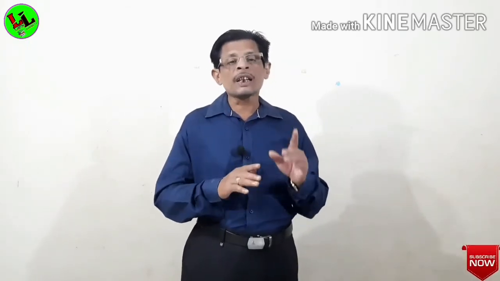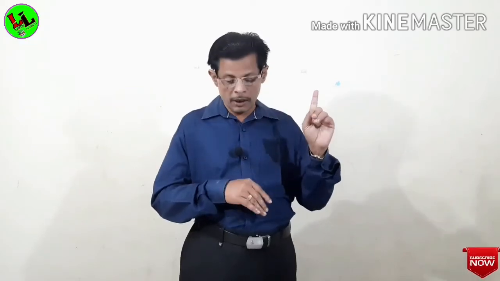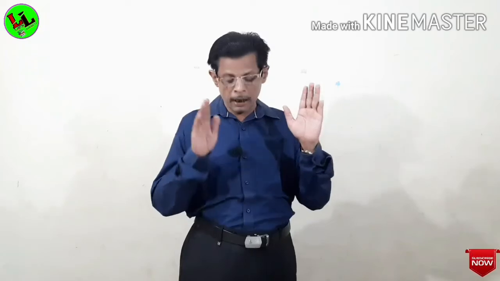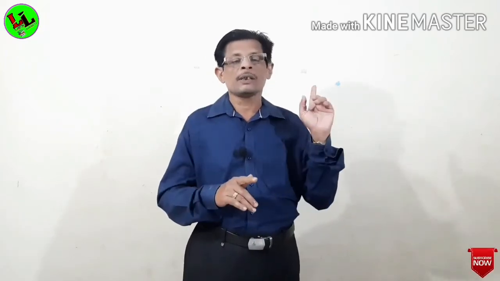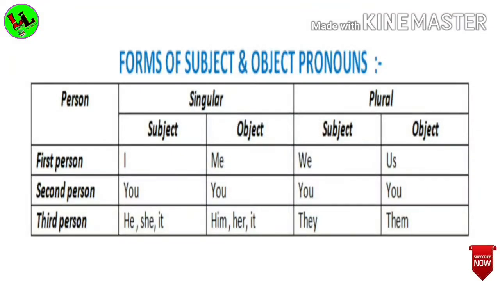Now you see a table which shows the forms of subject and object pronouns. What is the table? You see, the table is divided into 3 columns. The first column is about person, the second column is about singular, and the third column is about plural. And in the chapter on noun, I have also discussed persons, and you know there are 3 persons in English. The first one is first person, the second one is second person, and the third one is third person.